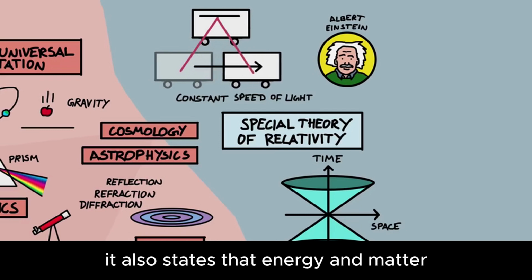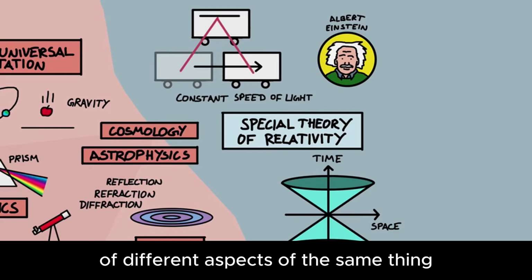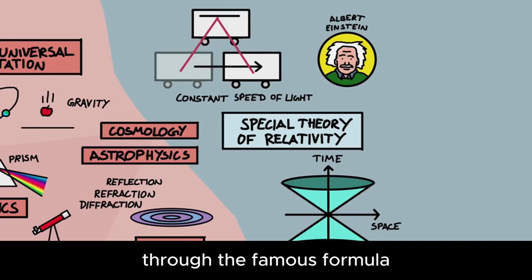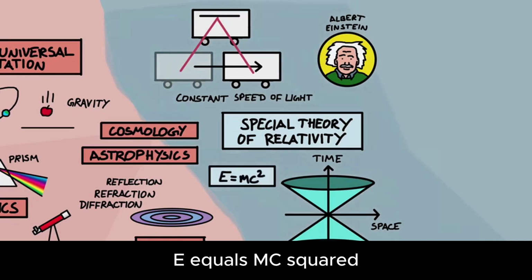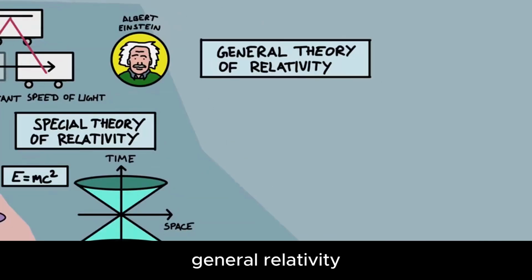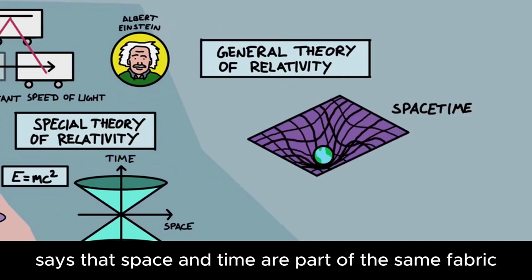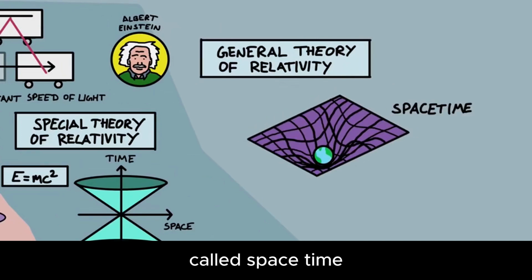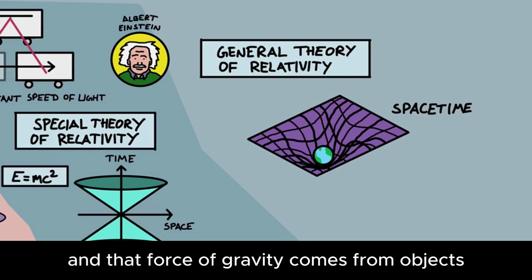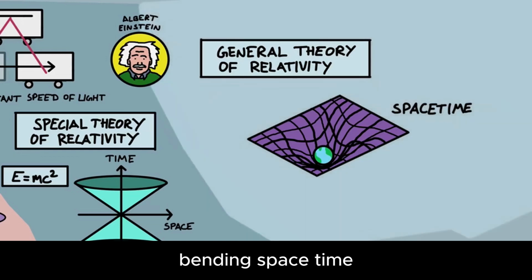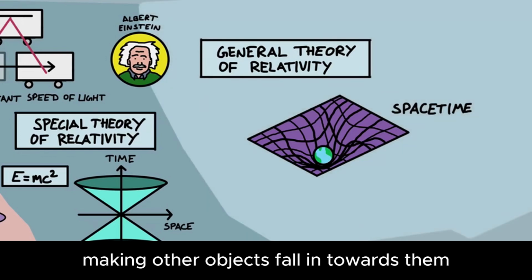It also states that energy and matter are different aspects of the same thing, through the famous formula E=mc². General relativity says that space and time are part of the same fabric, called space-time, and that the force of gravity comes from objects bending space-time, making other objects fall in towards them.